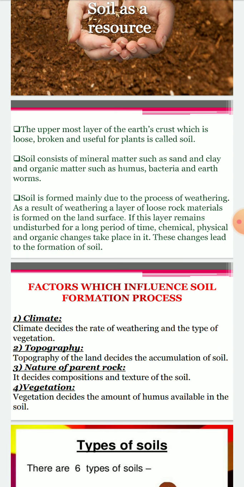formation process. The uppermost layer of the earth's crust, which is loose, broken and useful for plants, is called the soil, and the soil consists of mineral matter such as sand and clay and organic matter such as humus, bacteria and earthworms.